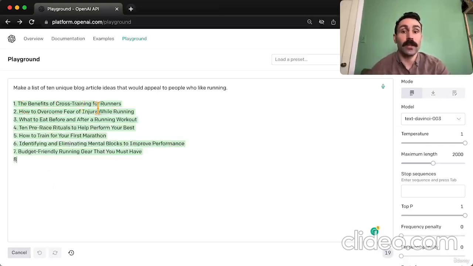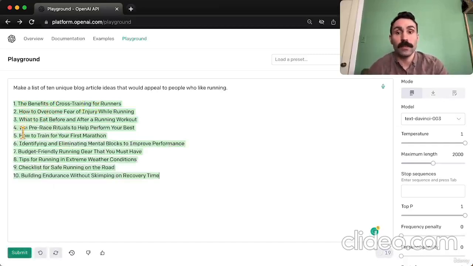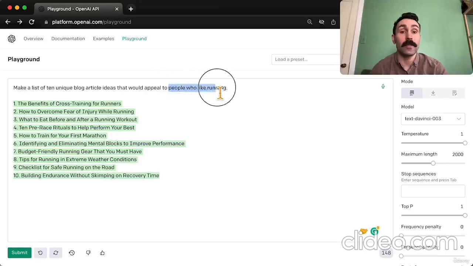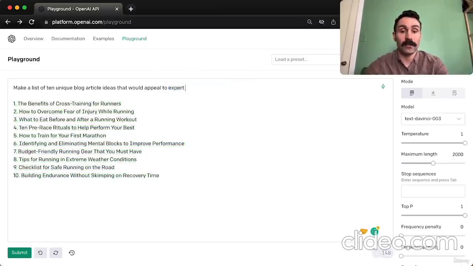The benefits of cross-training. 10 pre-race rituals. How to train for your first marathon. Checklist for safe running on the road. Now, if these are a little too generic for the customers you're targeting, you can always change the prompt to have it appeal to people. Let's have it appeal to expert runners, right? Or people who have been running for a long time. Let's do appeal to expert runners.